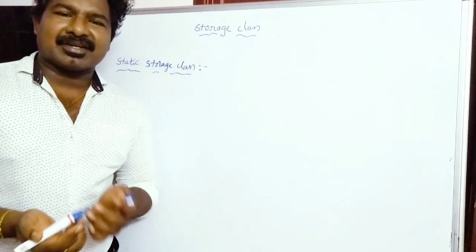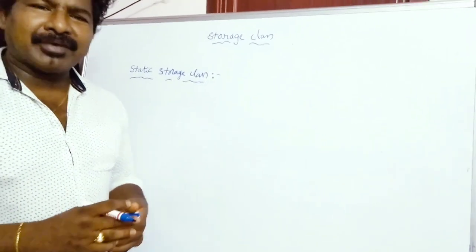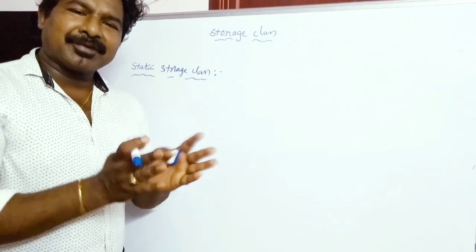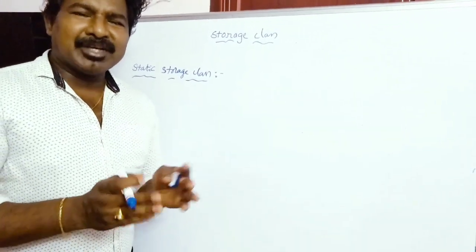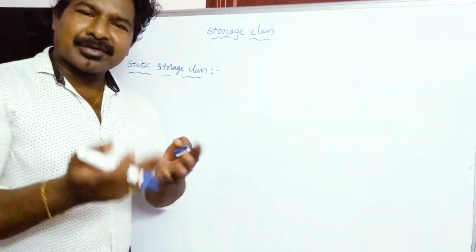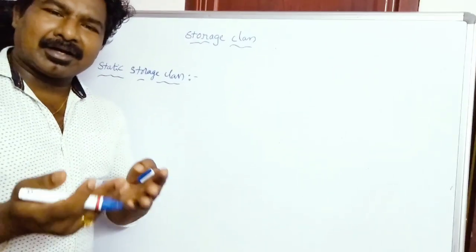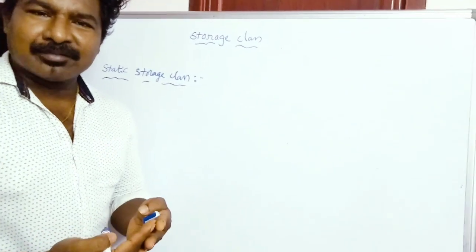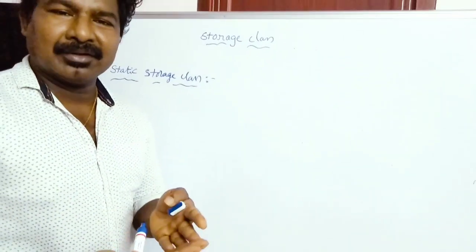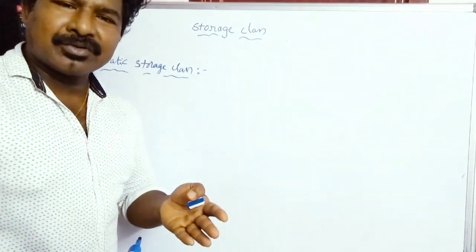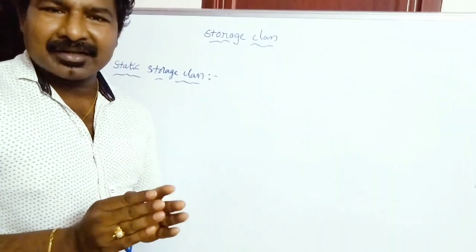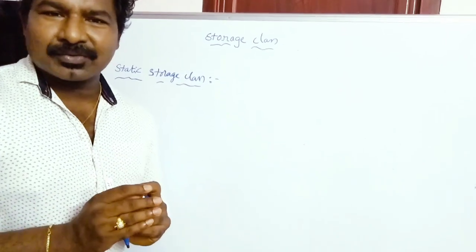That means for the scope of the variable, we can say the value of the variable persists between different function calls. What do I mean by that? When you're coming out of the function, the values of all the local variables of the function get deleted. But if there are any static variables, those values will still be available, and when you go back to the function the next time, the previous values are still stored in the memory. So that is a static storage class, friends.